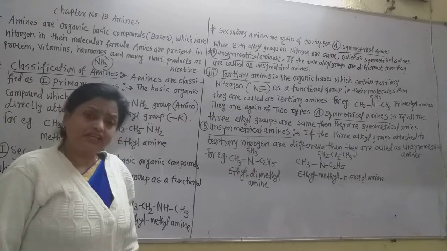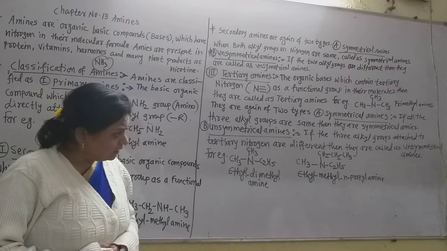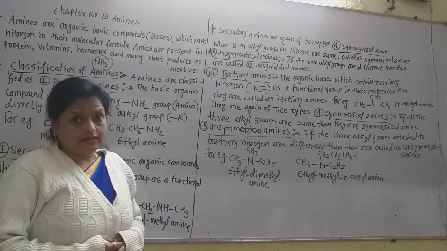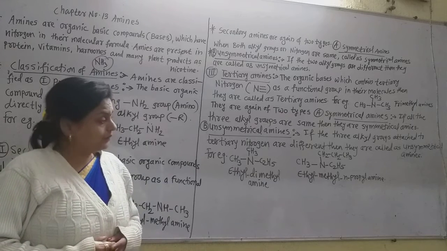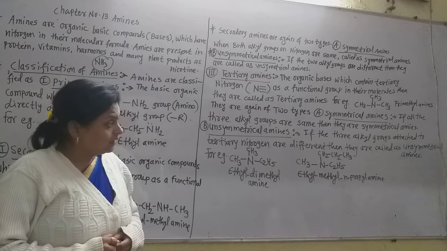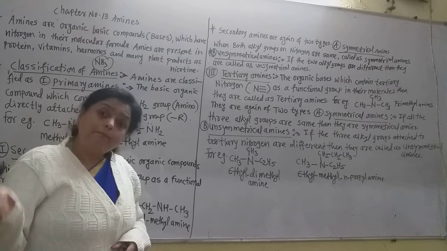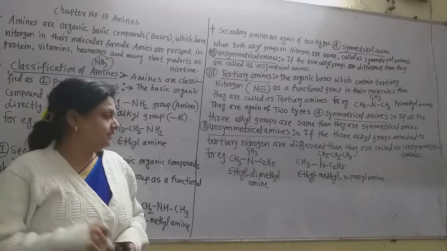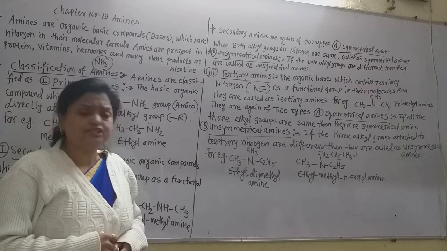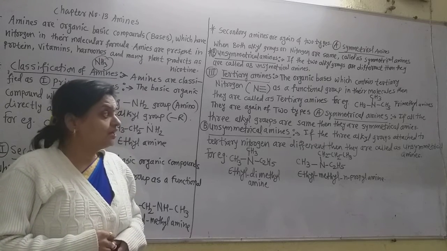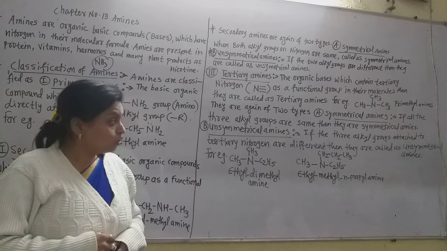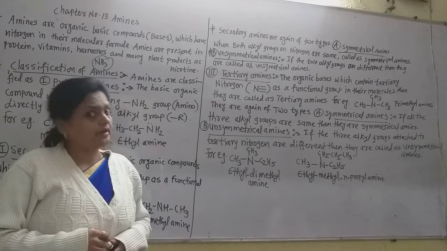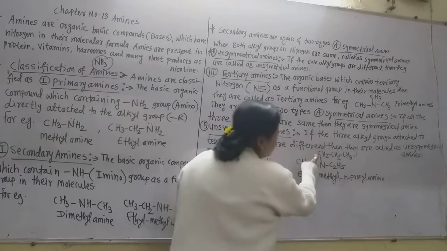And in this amine all the 3 alkyl groups are different. Alphabetically E comes first, so it is ethyl methyl N-propyl amine. If we have to give the IUPAC name, ethyl must be taken first: ethyl methyl propanamine. There may be a numbering system also. If the large alkyl groups are there, it is ethyl methyl 1-propanamine, because the nitrogen is attached at the first carbon atom.